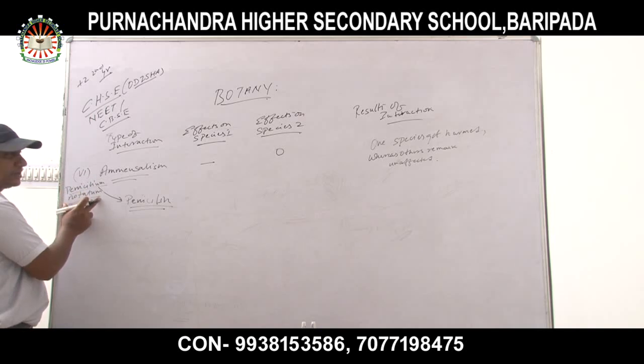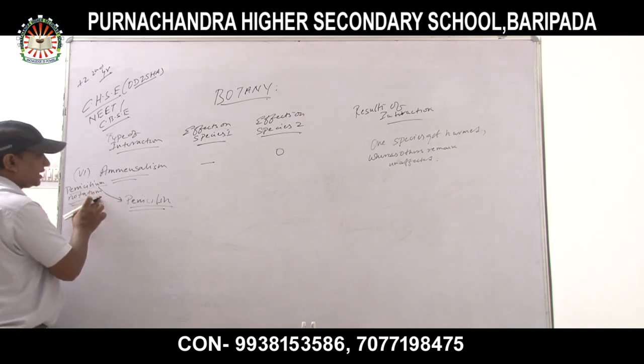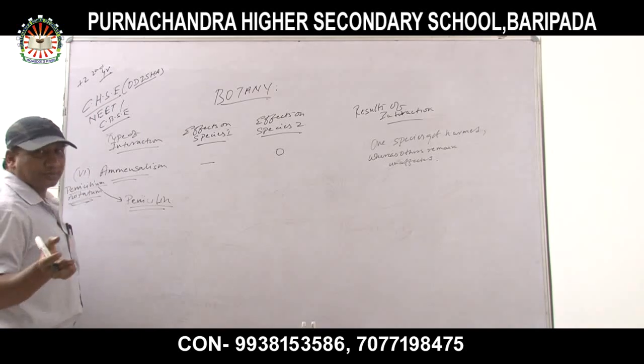From the fungus Penicillium notatum. Penicillin comes from Penicillium notatum. It is a fungus. Fungus is also a microorganism and bacteria is also a microorganism.